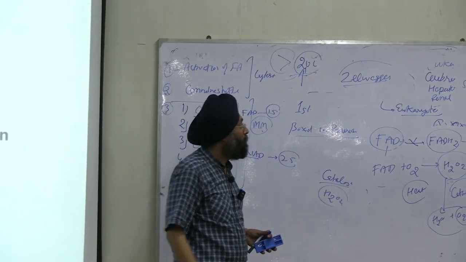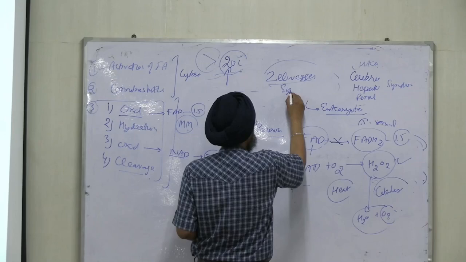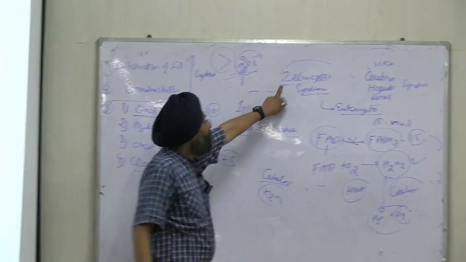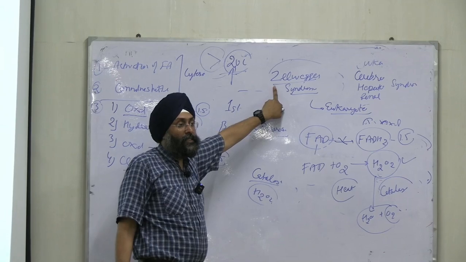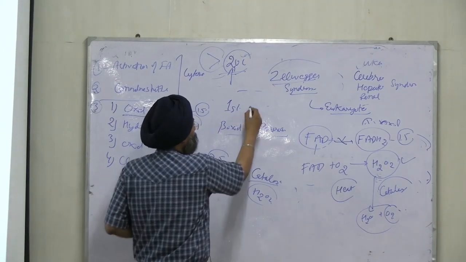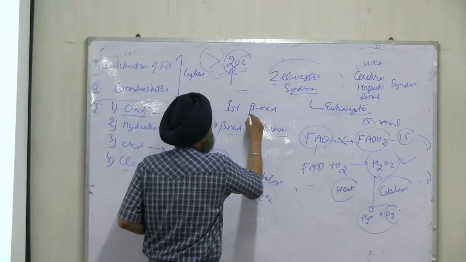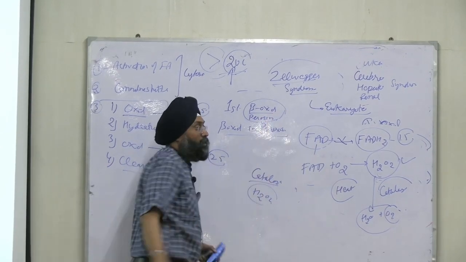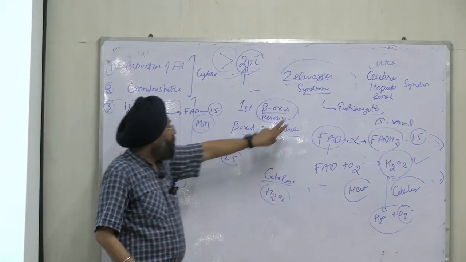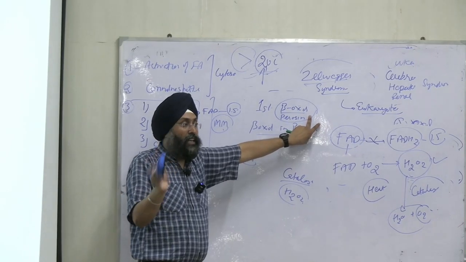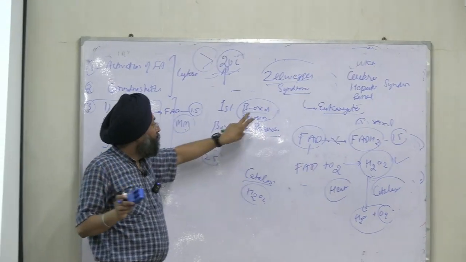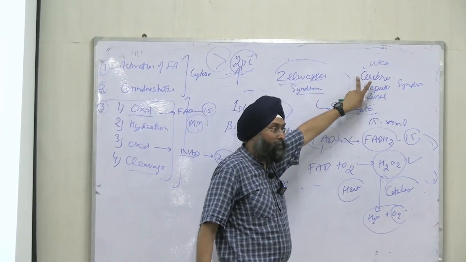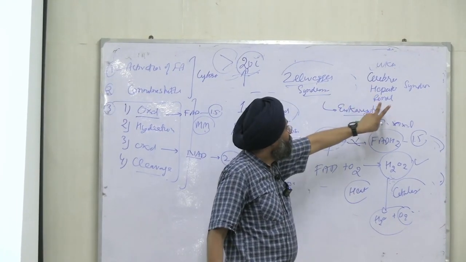Zellweger syndrome. The problem in this disorder is that beta oxidation in peroxisomes is blocked. So if the fatty acids are more than 20 carbons, they will not be metabolized. So what will happen? They will accumulate in soft tissue. First is the cerebrum, then the liver, then the kidney.